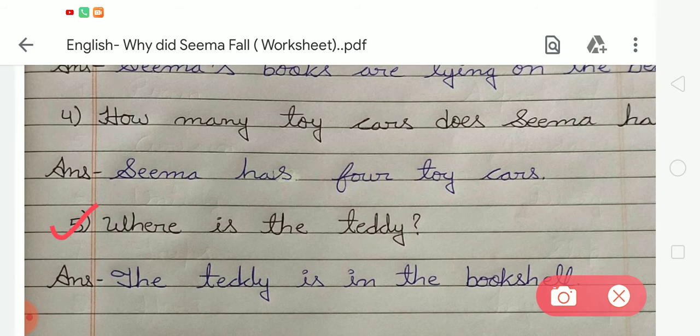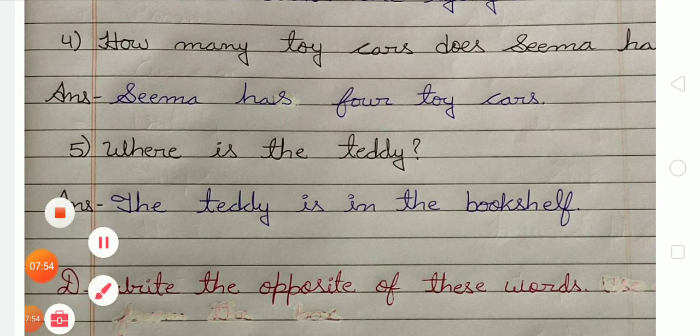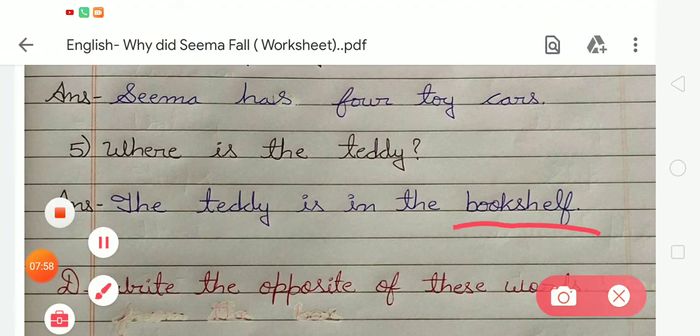We have to write the place of the teddy. We all know the teddy is in the bookshelf. So we have to write the answer: the teddy is in the bookshelf. Students, what is the spelling of bookshelf? Yes, it is B-O-O-K, book, S-H-E-L-F, shelf, bookshelf.